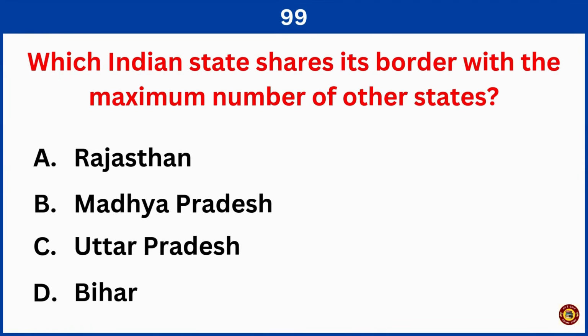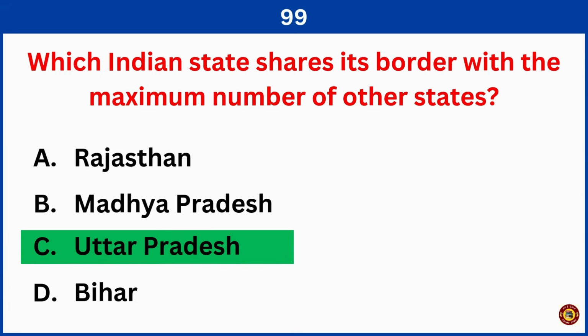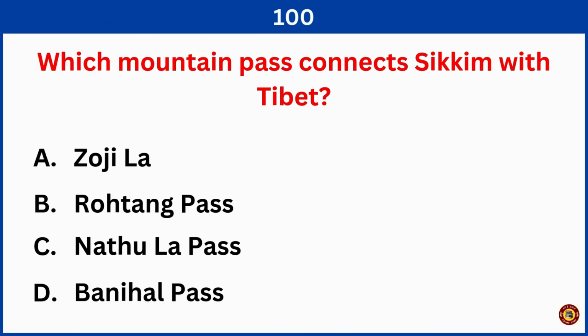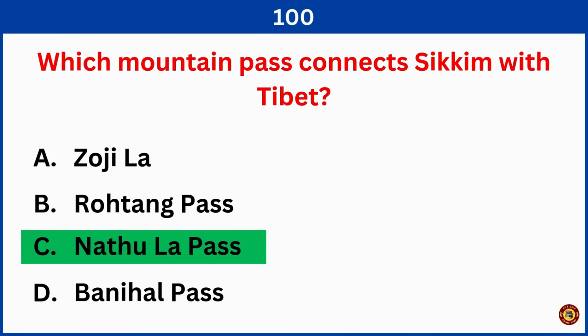Which Indian state shares its border with the maximum number of other states? Right answer is option C, Uttar Pradesh. Which mountain pass connects Sikkim with Tibet? Right answer is option C, Nathula Pass.